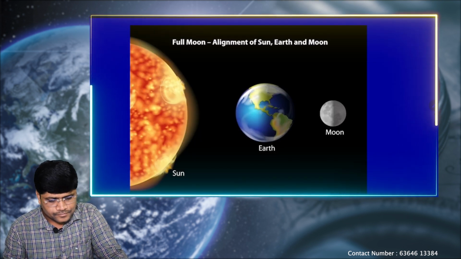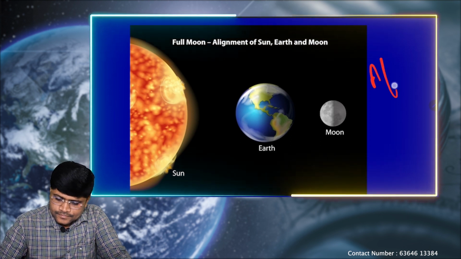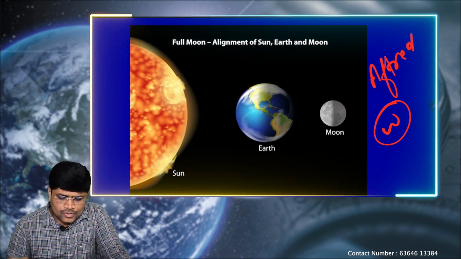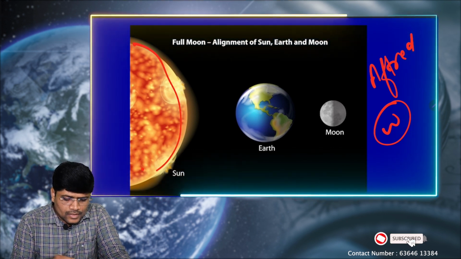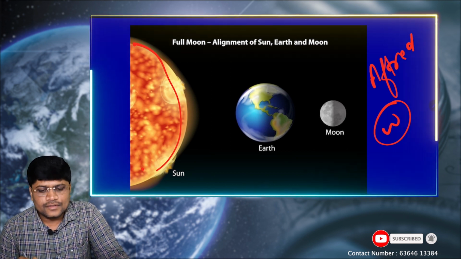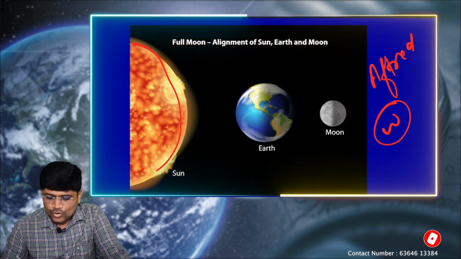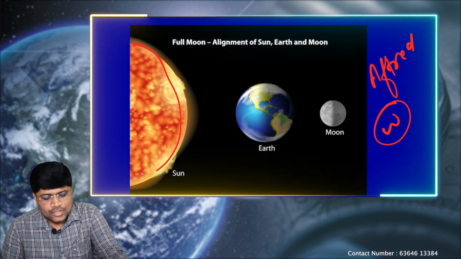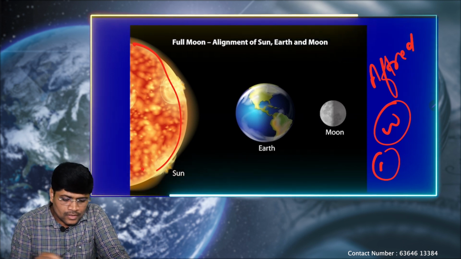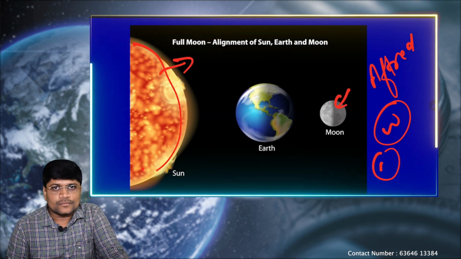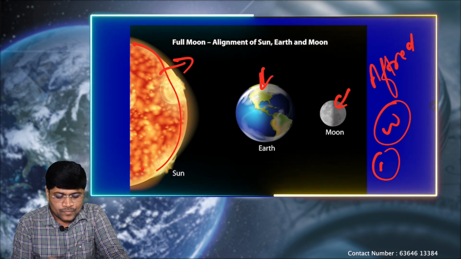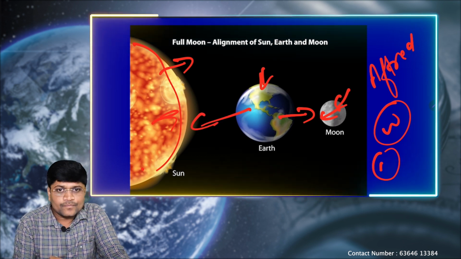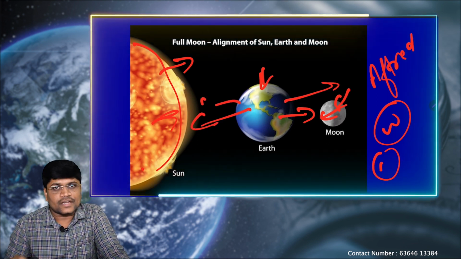Let's see. When Alfred Wegener proposed the continental drift theory, he was not sure about the convectional currents. So he had some conclusions of his own regarding the continental drift. What were the reasons or the forces behind the movement of the continents? First, he said the gravitational influence of the sun and moon. As we know, the sun and moon have a gravitational influence on the earth. Because of their gravitational drag, they are dragging the continents in the east and west direction.